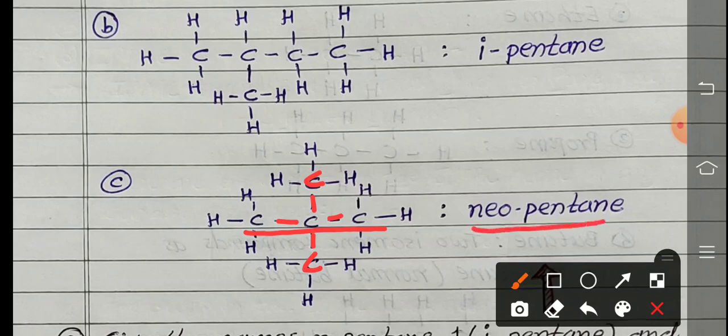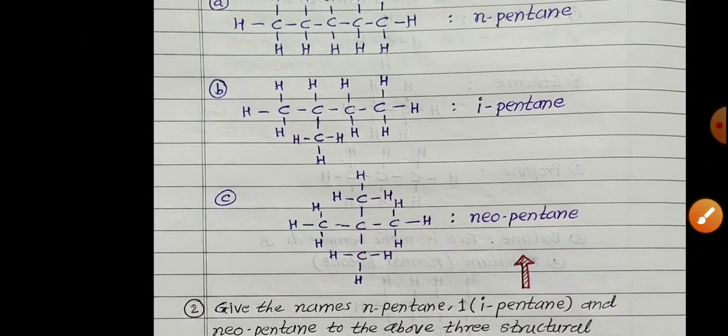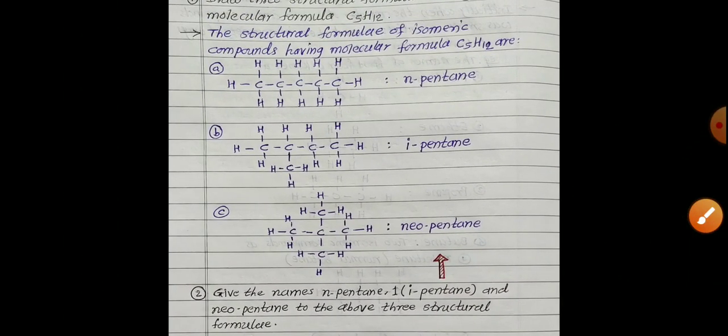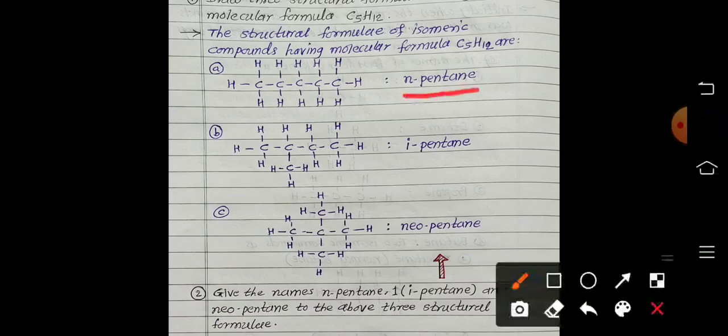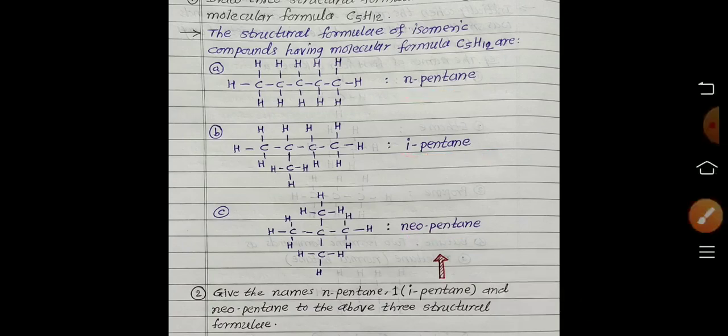Neopentane. Clear? Check these formulas again. So these are the 3 different structures of pentane, that is C5H12. First one is N-pentane, normal pentane. Second one is isopentane, and third one is neopentane.